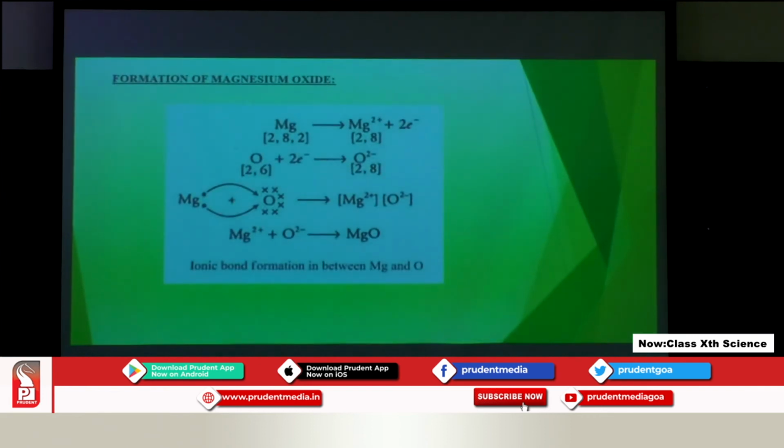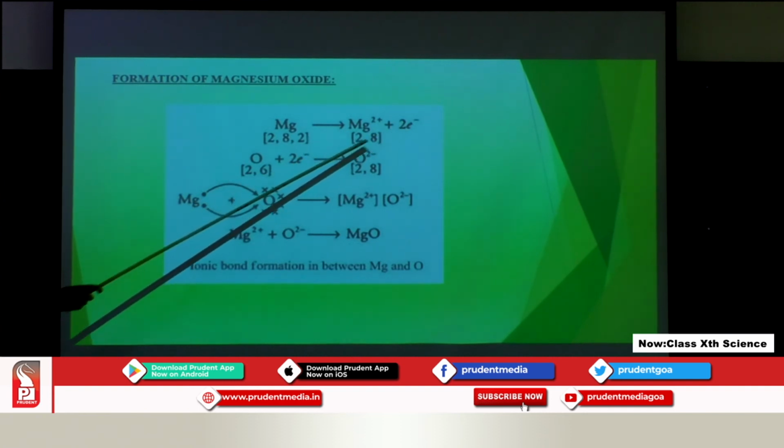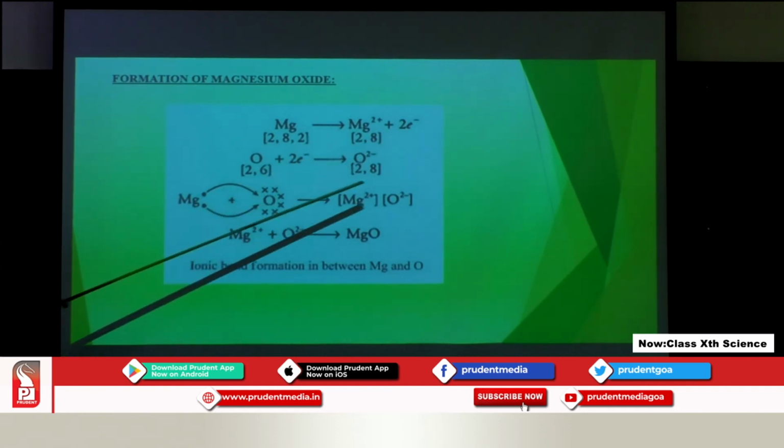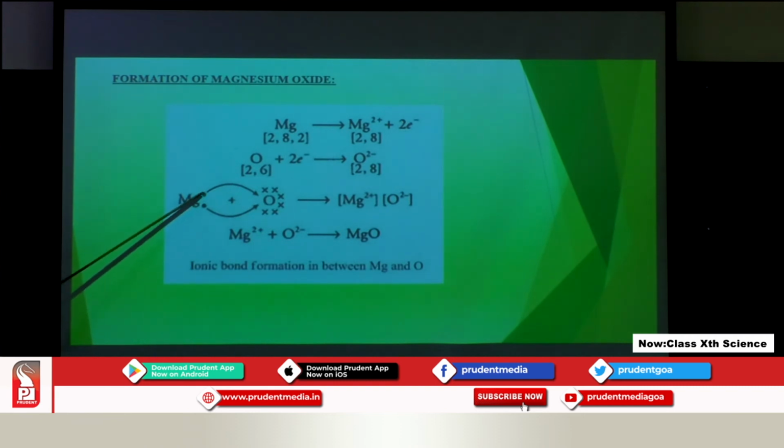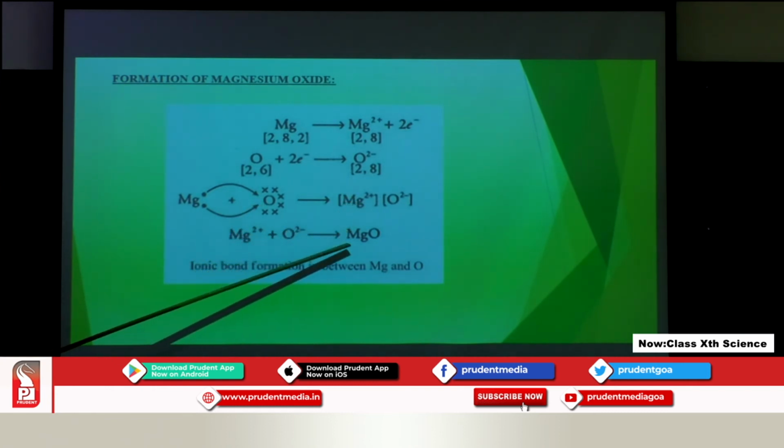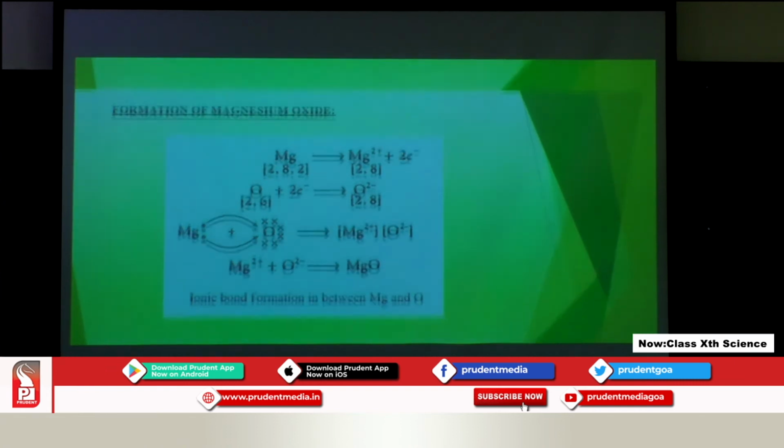Similarly, we will see the formation of magnesium oxide. Oxygen is lacking 2 electrons, so it will take the 2 electrons which magnesium is giving and we will get the formation of the oxide ion. So magnesium is donating the 2 electrons to oxygen, we get MgO, that is, magnesium oxide is formed.